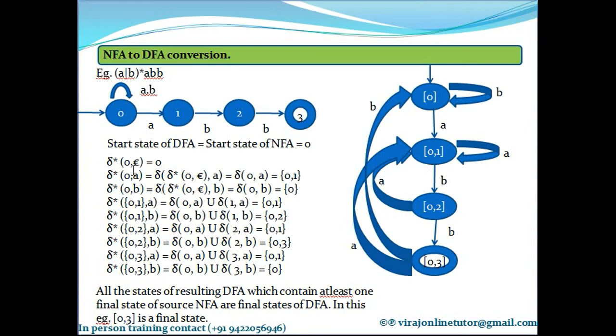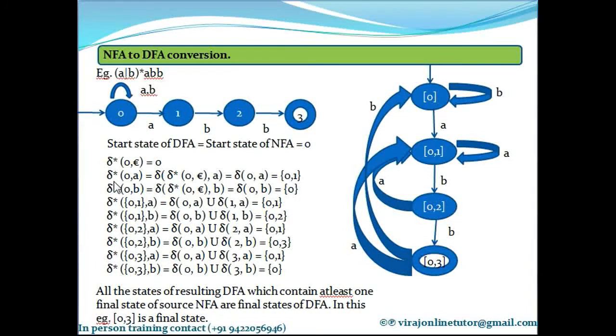So delta asterisk of 0 comma epsilon is 0. Delta asterisk of anything comma epsilon is always that thing. So delta asterisk of 0 comma epsilon is 0.